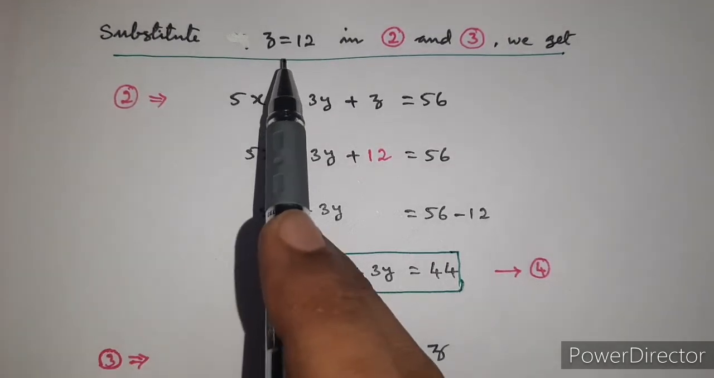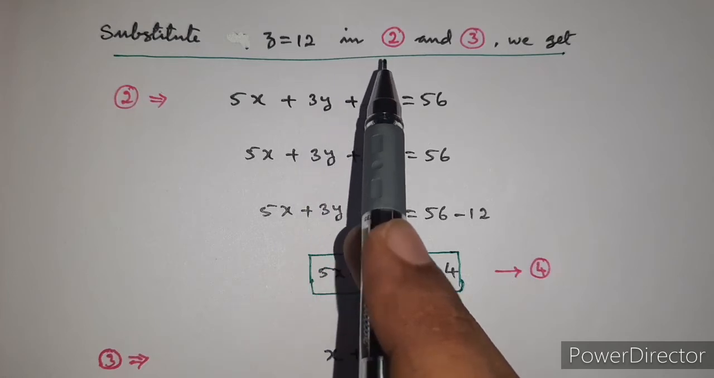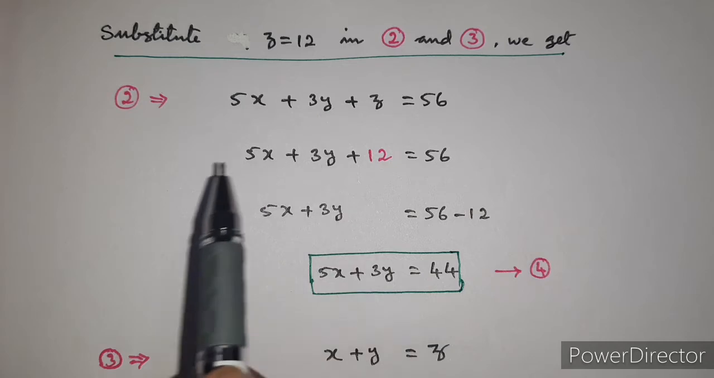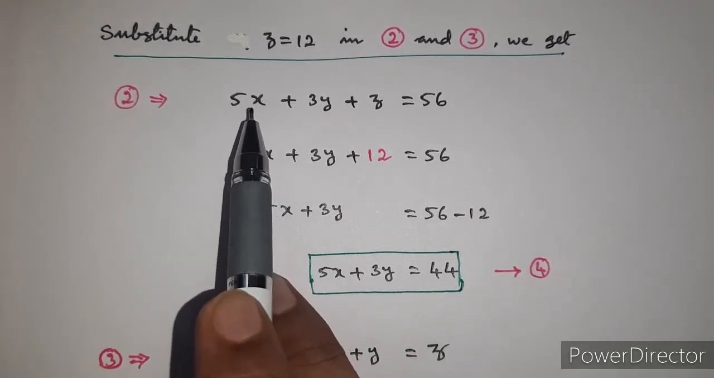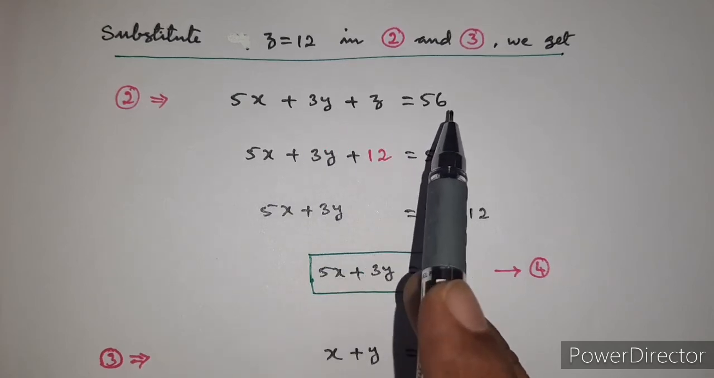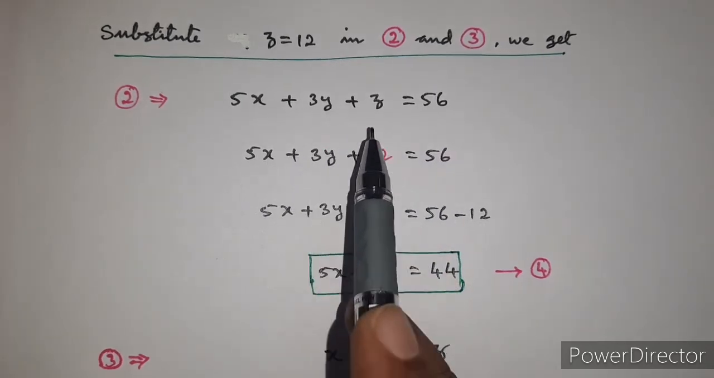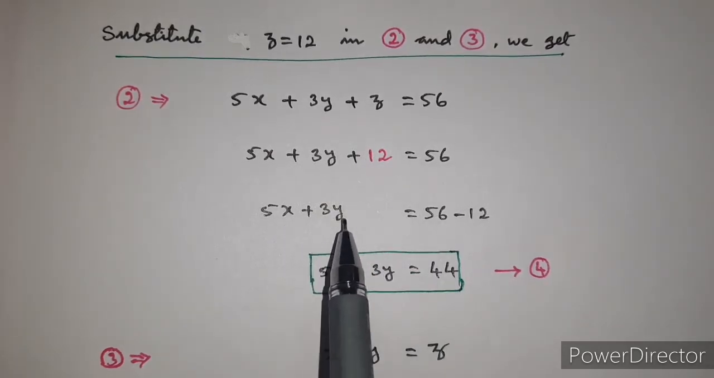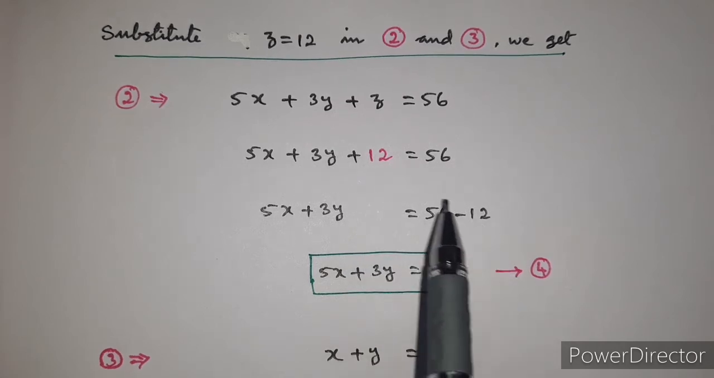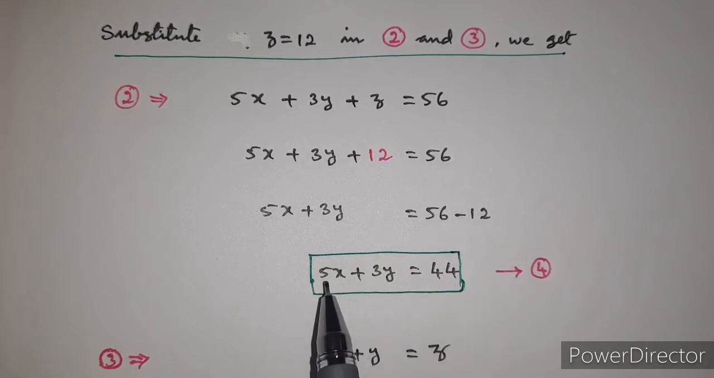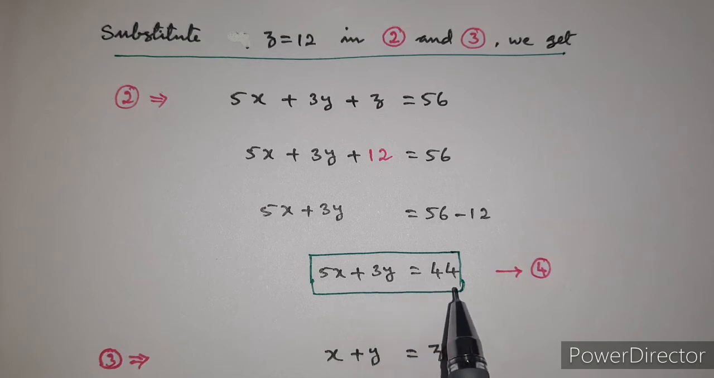Now substitute z is equal to 12 in equations 2 and 3. I write the second equation: 5x plus 3y plus z is equal to 56. Instead of z I write 12, so 5x plus 3y plus 12 is equal to 56. Transposing 12 to this side, positive becomes negative, so 56 minus 12 is 44. So that is 5x plus 3y is equal to 44.